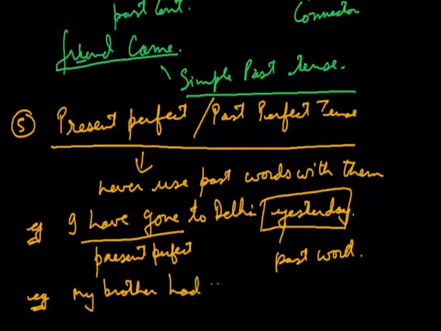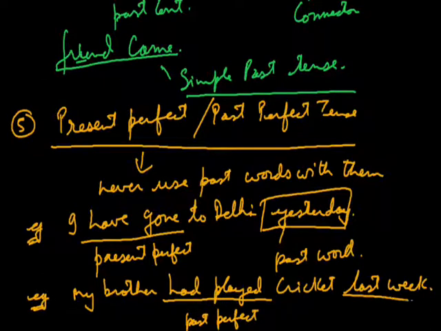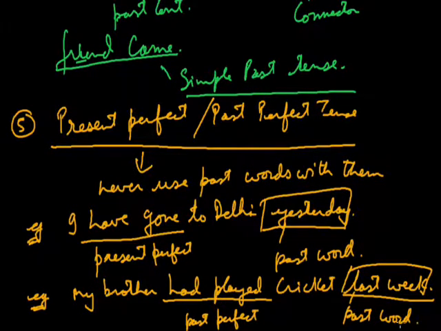One more example we can take. My brother had played cricket last week. Now again the sentence is incorrect, we can say. Why? Because we are using had played. Had played is past perfect tense, and with that we are using last week, which is a past time or a past word. So this thing is absolutely clear that we will not use present perfect tense and past perfect tense in a sentence which contains some past words with them.